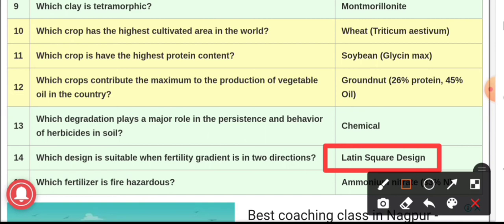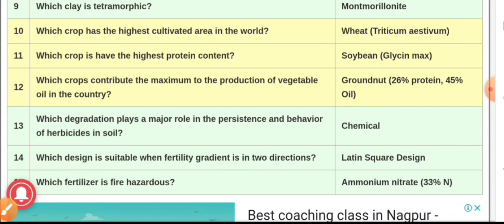Okay, question number 15, which fertilizer is fire hazardous? And the answer is ammonium nitrate. Ammonium nitrate is the fertilizer which is fire hazardous, contains about 33% of nitrogen. This ammonium nitrate is highly hygroscopic in nature and it is an explosive fertilizer.